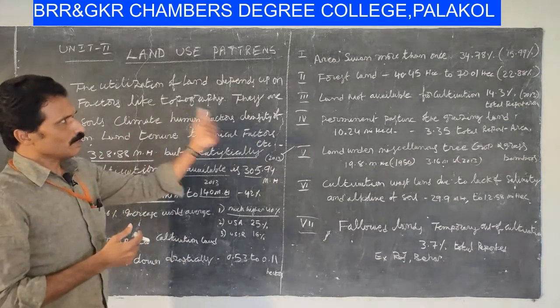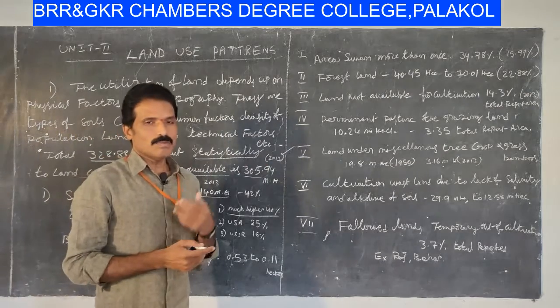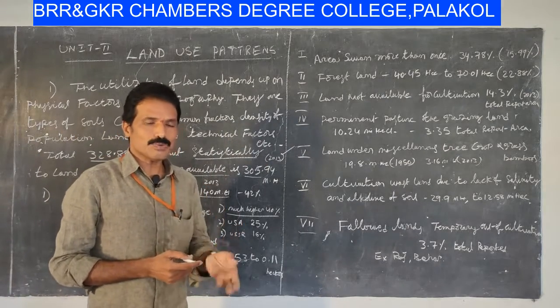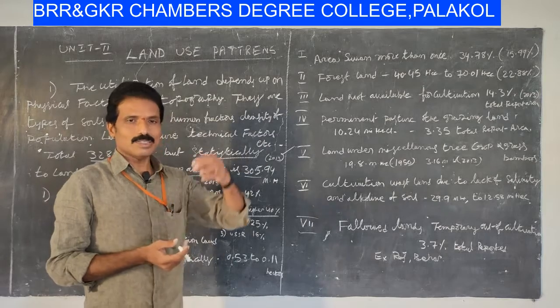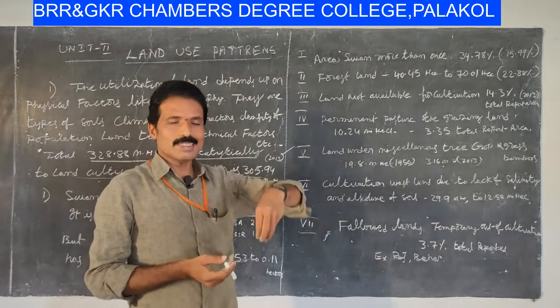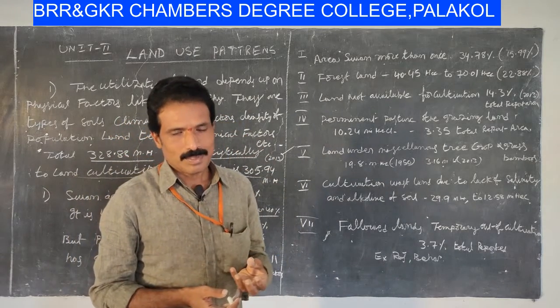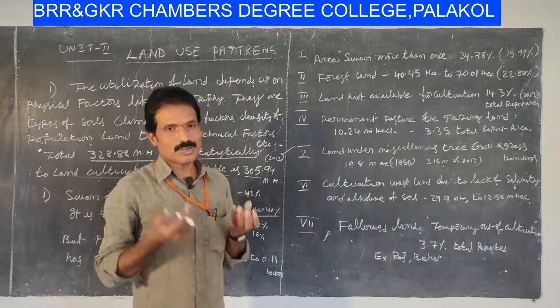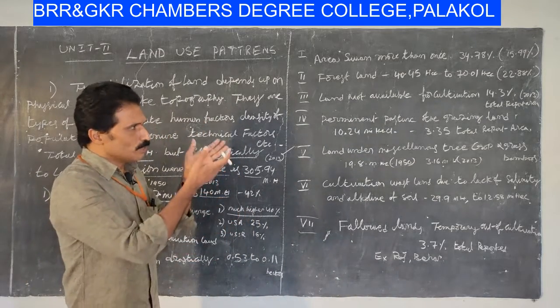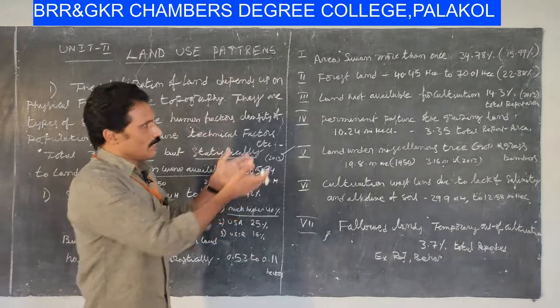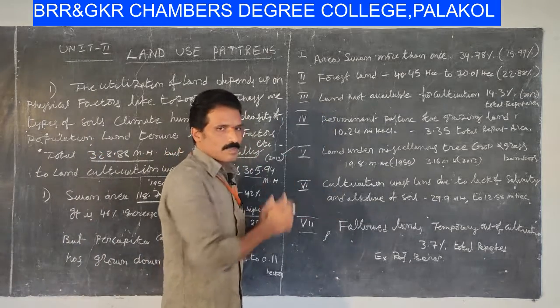And the next point is which lands are used for different activities, according to the information given by the Food and Agricultural Organization, the chronological information. Then we will discuss accordingly.